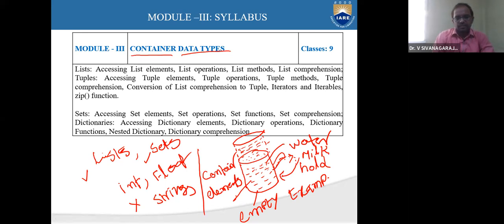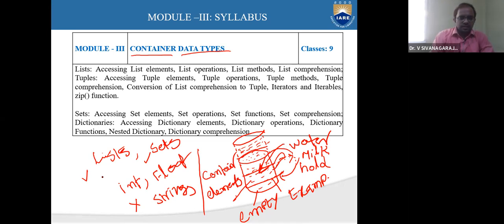This can hold some elements or some quantity, which is under modification. You can change this. You can consume only half the container, or you can consume the full container. You can make it empty. You can make it one-fourth of this, right? That depends. Once you consume one-fourth, you can also refill it with the same quantity or same type of elements. We can do all these things, right?